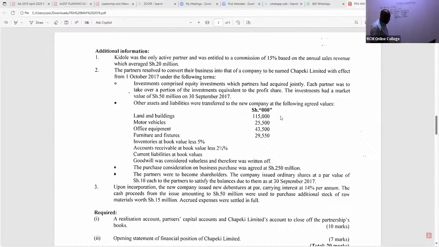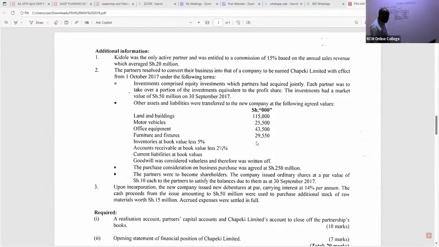Ladies and gentlemen, we have here furniture and fixtures. I can see the fair value; remember, we are looking at these agreed values. So that is 29,550.